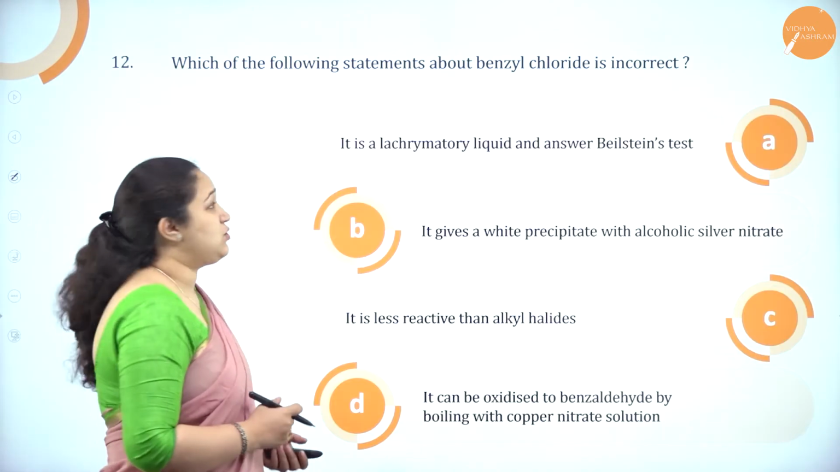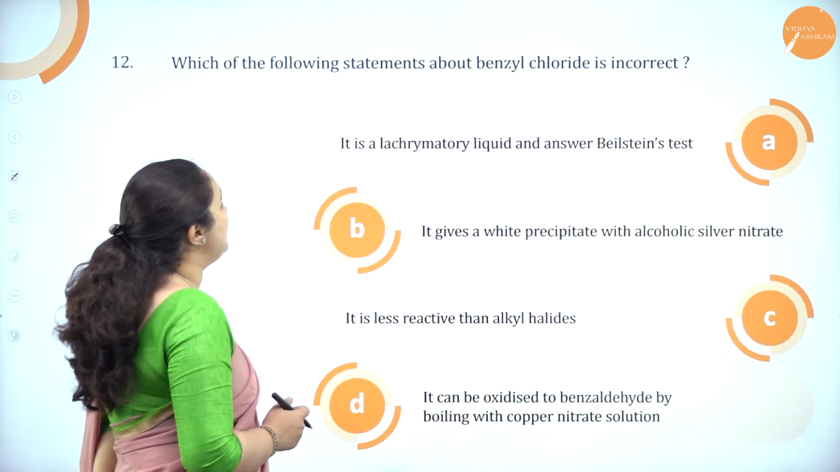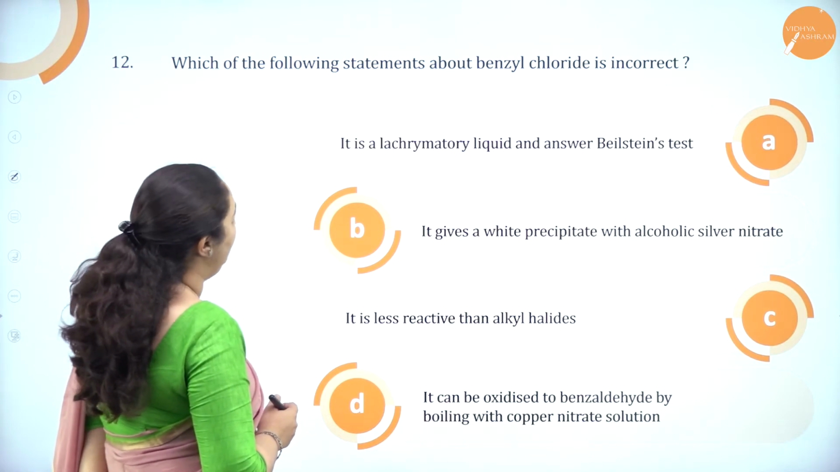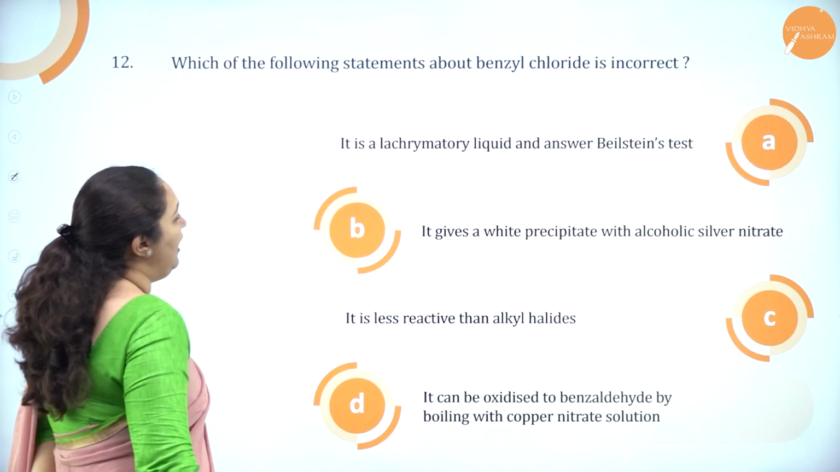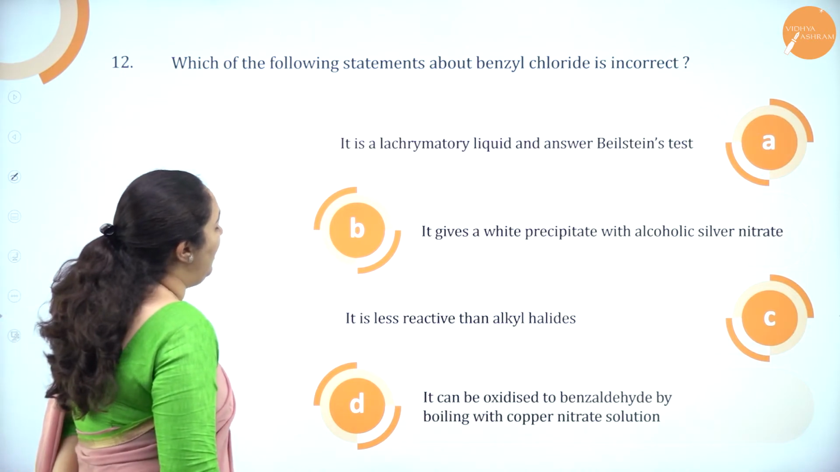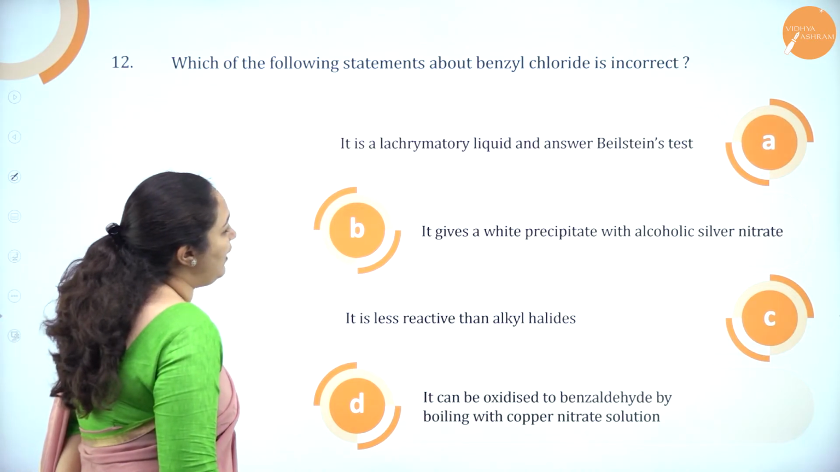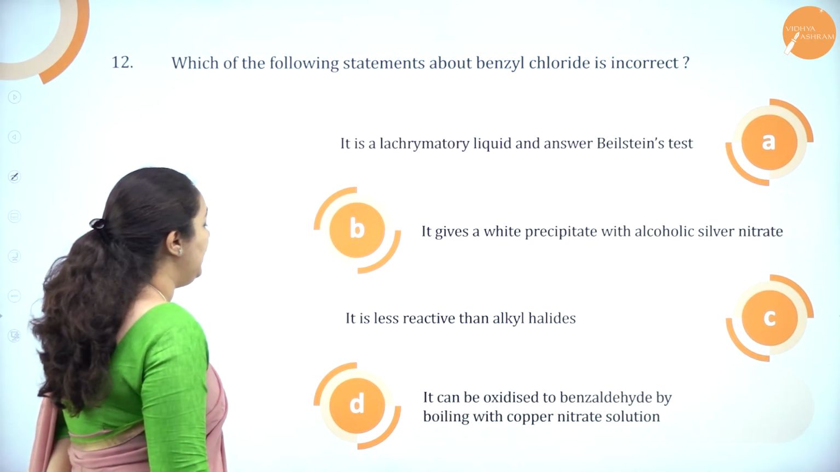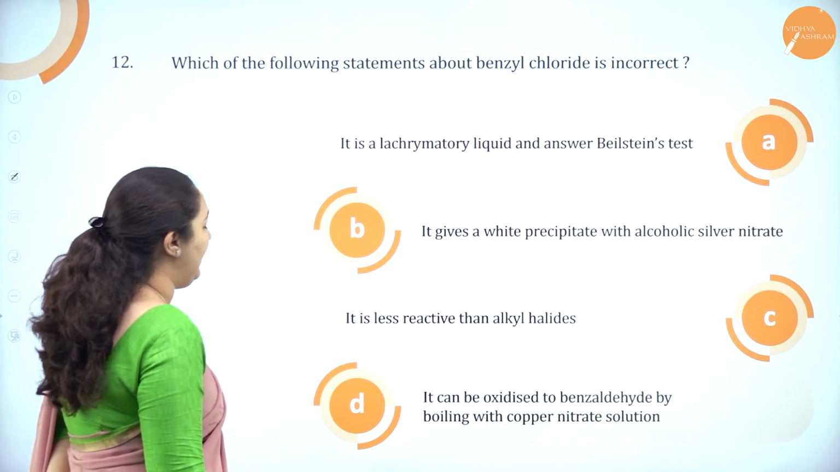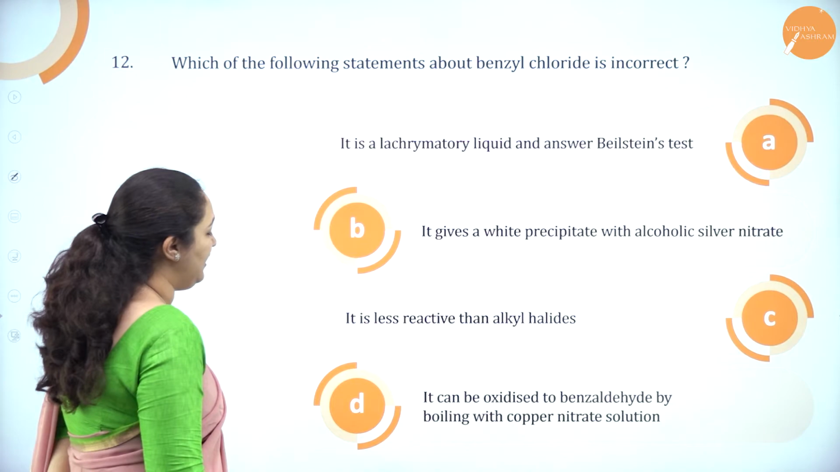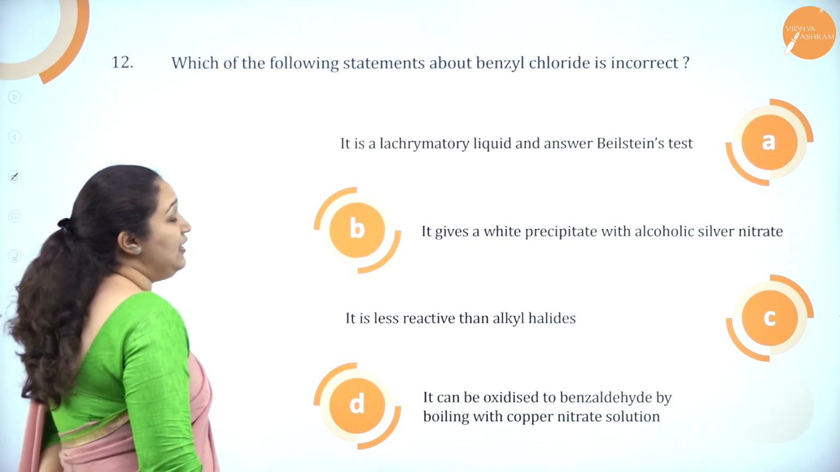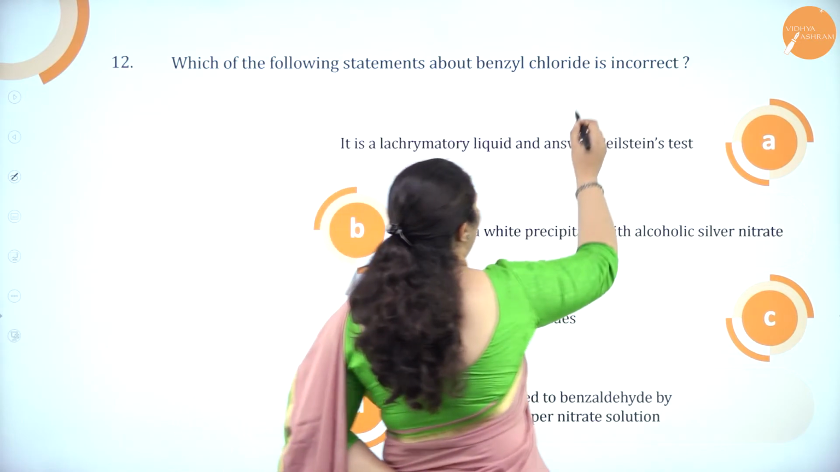Okay, next question. Which of the following statements about benzyl chloride is incorrect? Option A, it is a lacrimatory liquid, and answers Beilstein test. Option B, it gives a white precipitate with alcoholic silver nitrate. Option C, it is less reactive than alkyl halide. Option D, it can be oxidized to benzaldehyde by boiling with copper nitrate solution. They are asking us which is the incorrect statement.